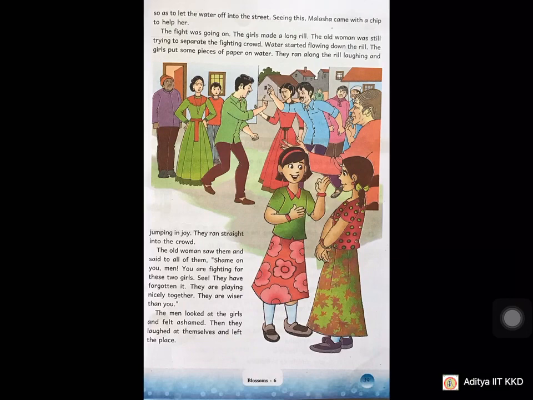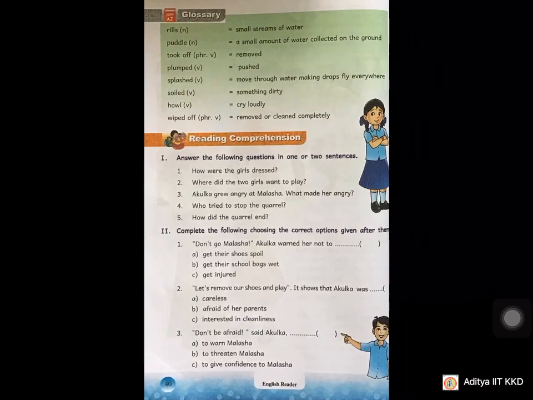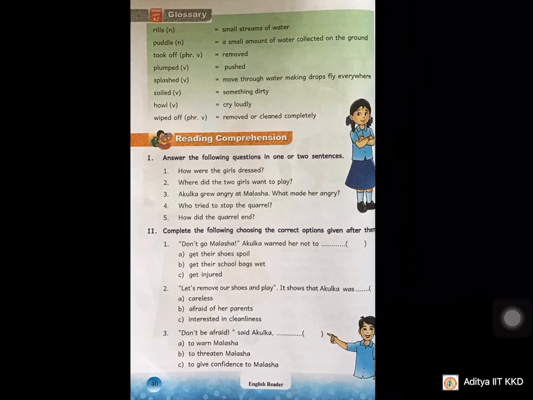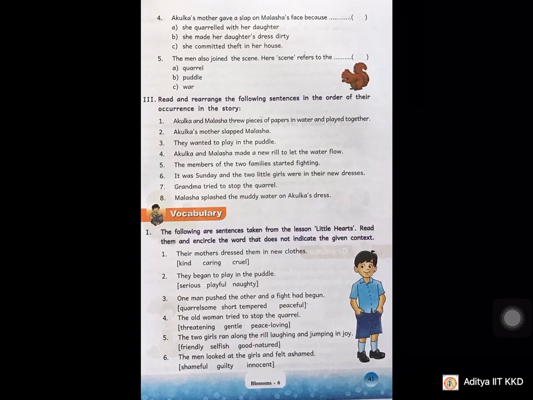I think you might have enjoyed the lesson, children. Go through the glossary meanings of the hard words and complete the multiple choice given based on your lesson. Then true or false, also read and rearrange the following sentences in the order of their occurrence in the story. So jumbled sentences they have given. Place the number beside the sentence.